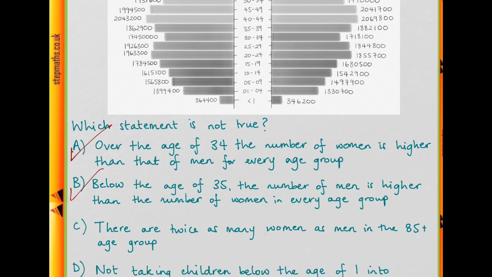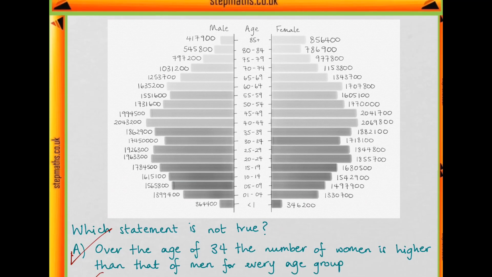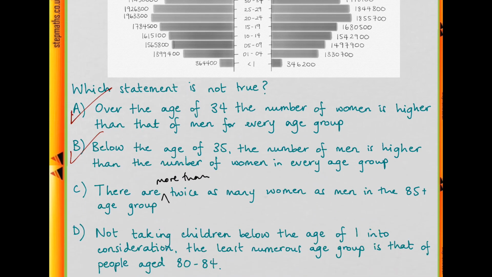Okay, so now for this third statement, that should actually say there are more than twice as many women as men in the 85 plus age group. So if we look at this, there's fewer than 420,000 men. If we double, it's going to be less than 840,000, and that's indeed less than the number of females, so this third statement is also true.